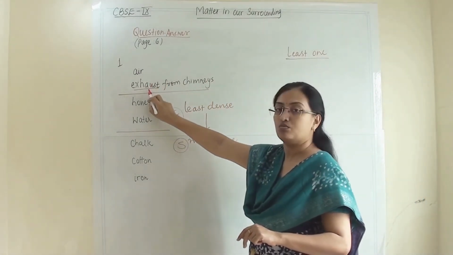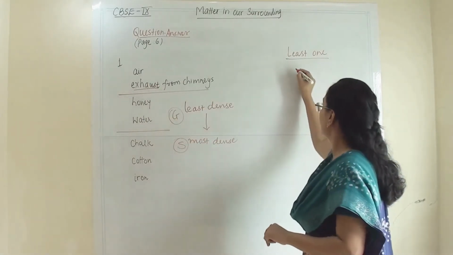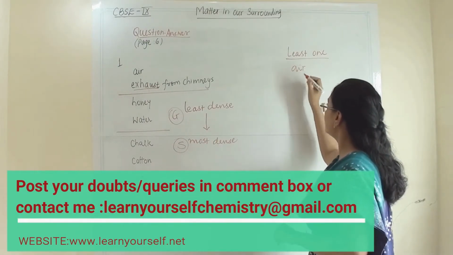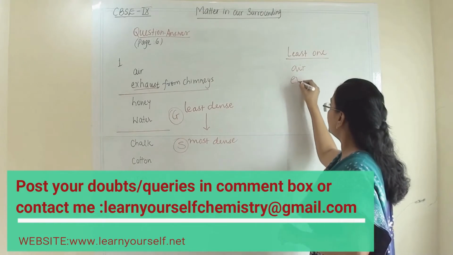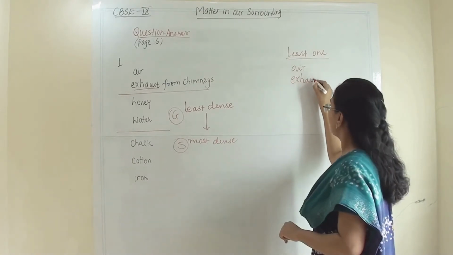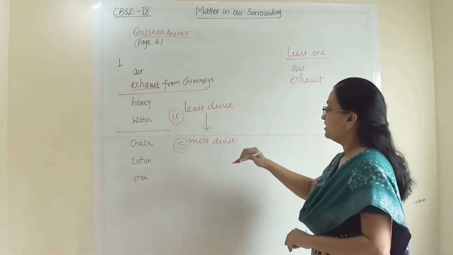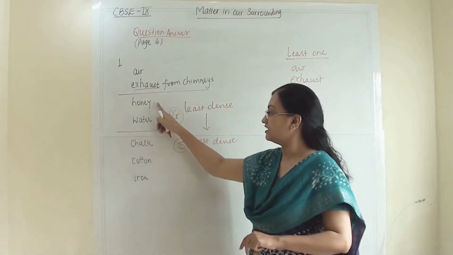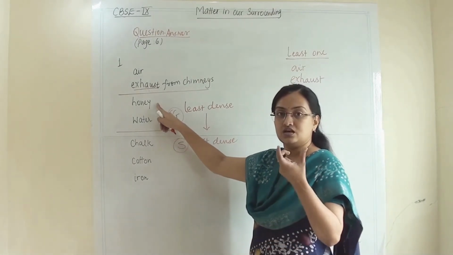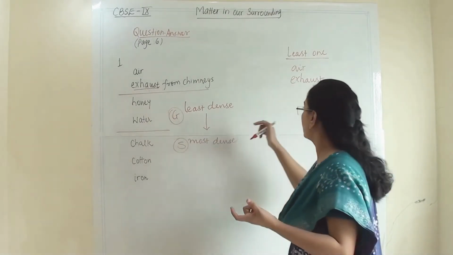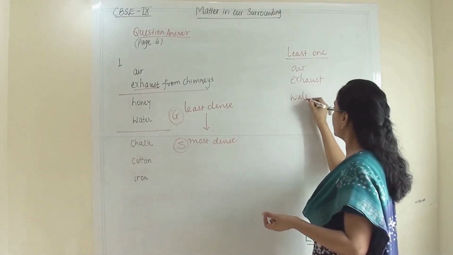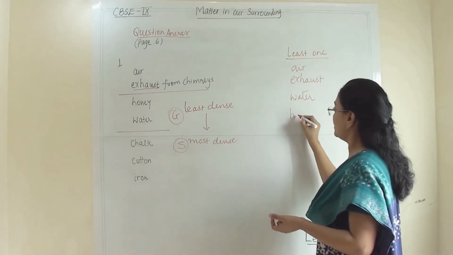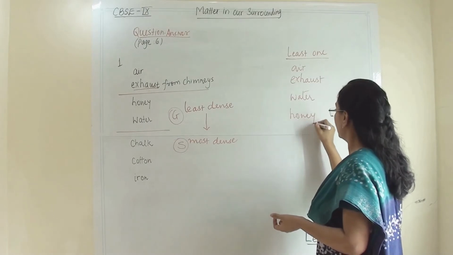The exhaust is more dense compared to the air. So air will be the least dense one, then it will be the exhaust from the chimney. Now among these two, honey and water, we know that honey is denser than water. So water will come first and then honey.